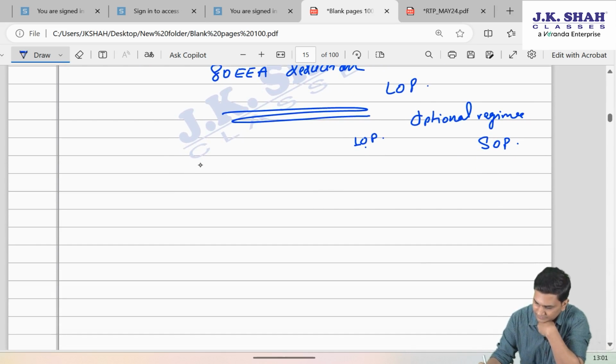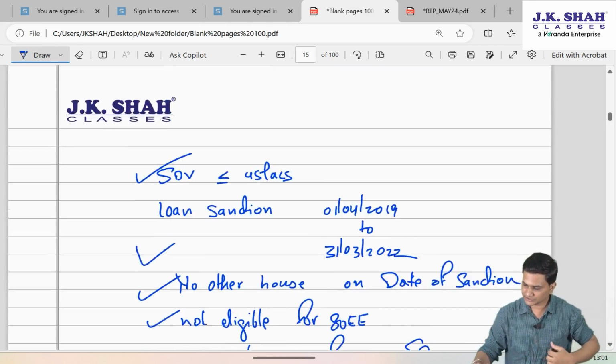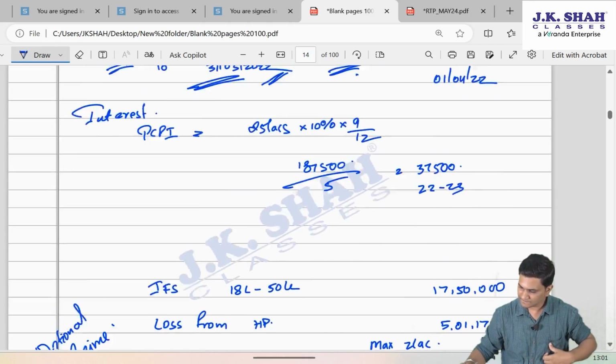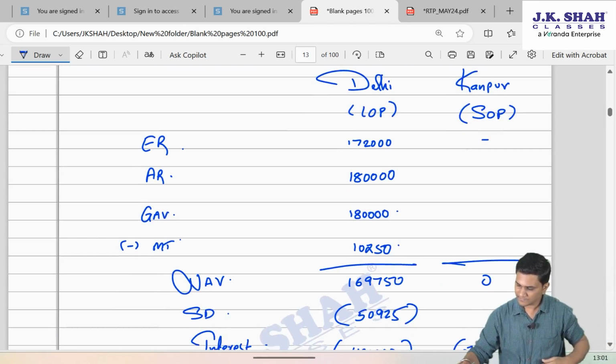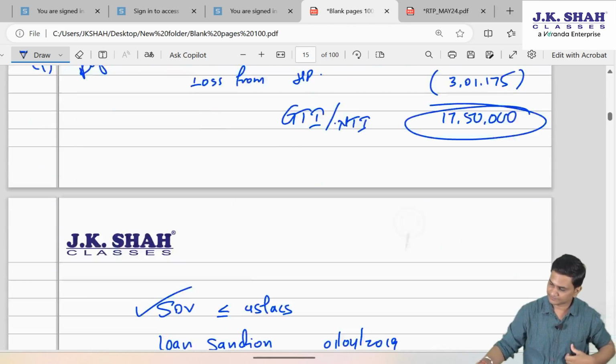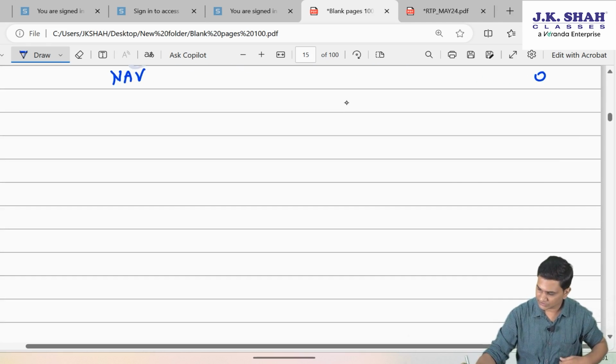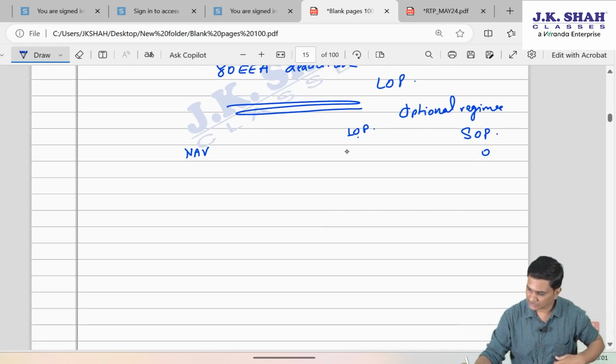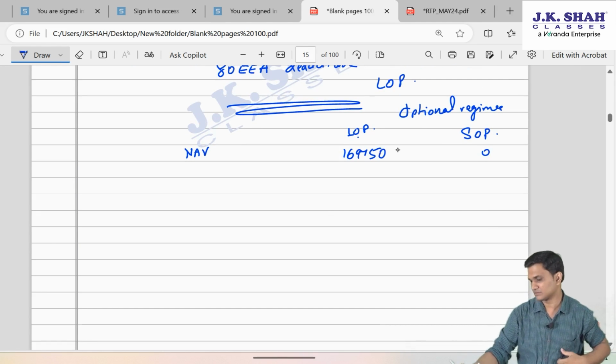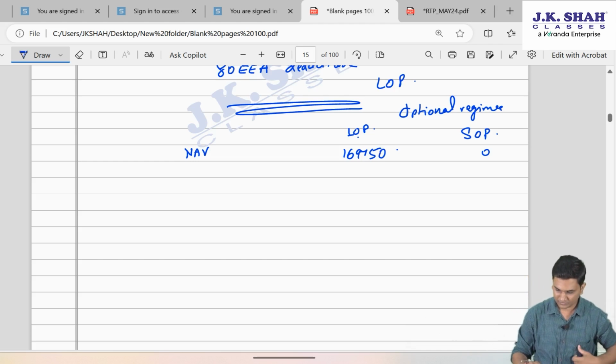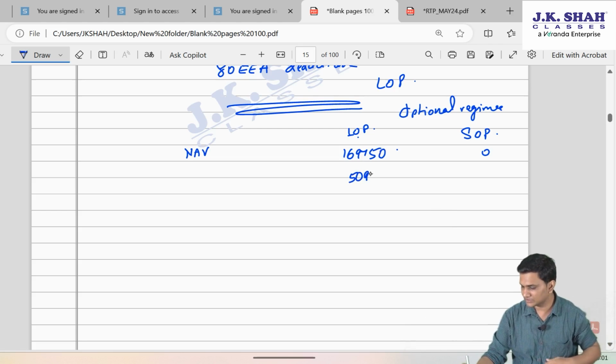Don't you think that salary income is anyways 17,50,000? The NAV for LOP was 169,750. So 169,750 was the NAV, less 30%, 50,925 was the standard deduction.